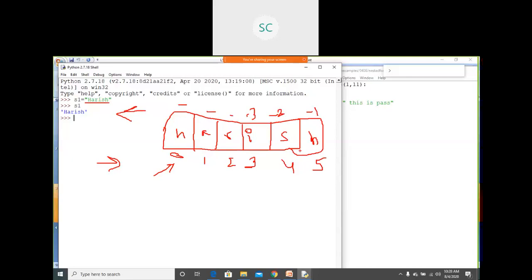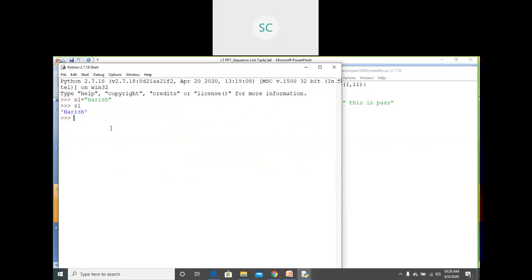Let's try whether we are able to access. I'm going to access the index 1 value, S1 of 1. What value will we get here? It starts from 0, so I think I will get A. Okay, you got A. The same way, S1 of 5, see, H I got.